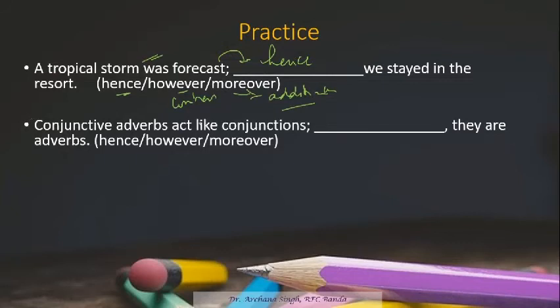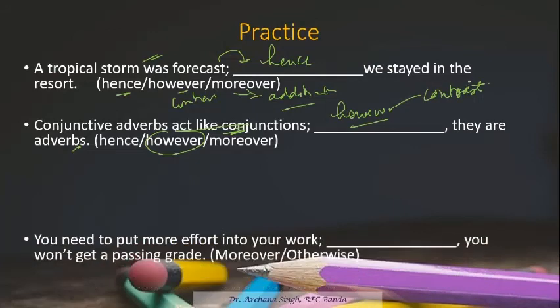Conjunctive adverbs act like conjunctions, but actually they are adverbs. Now here we have a contrast, so however, because however is used to show contrast.